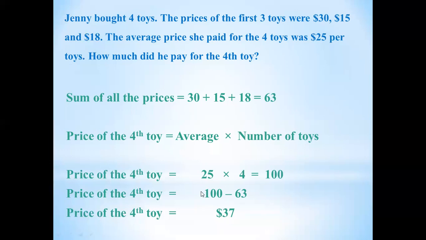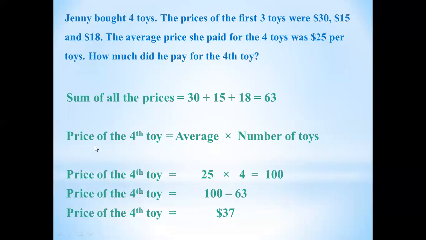You will add all these numbers and divide by 4. The total number of elements is 4. So if you get the same average, your answer should be 25. If you get the same answer 25, it means your answer is correct. And if your average is different, it means you have made some mistake. Maybe you made a mistake in adding the numbers, or in multiplication or in subtraction.